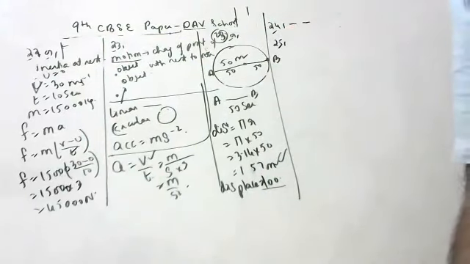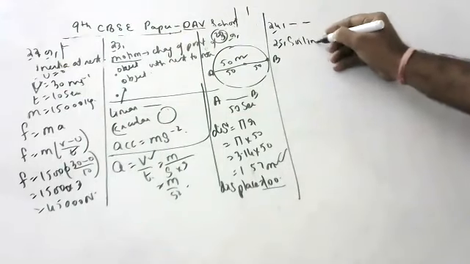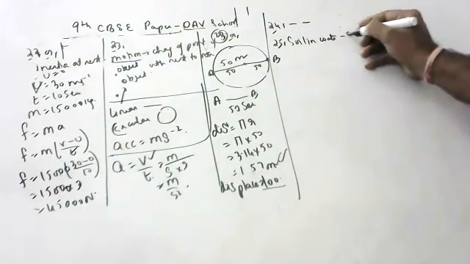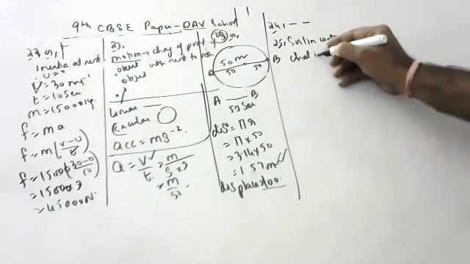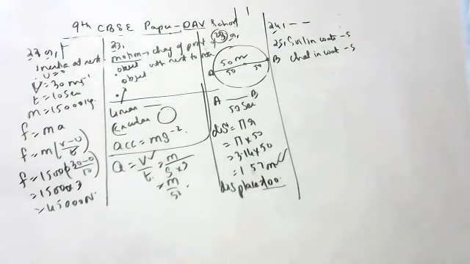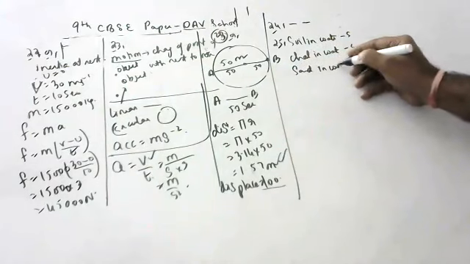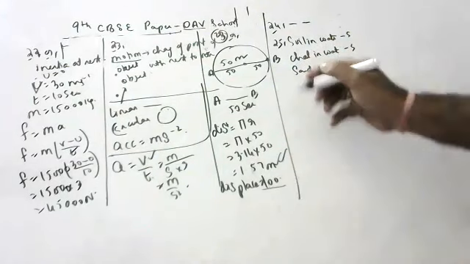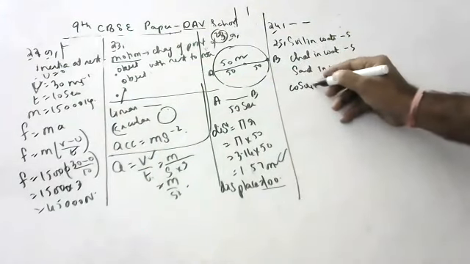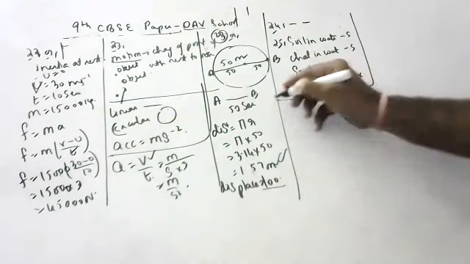25th question. Which of the following is not a suspension? Soil in water is a suspension. Chalk in water is also a suspension. Sand in water is also a suspension. Then copper sulfate in water is not a suspension. Okay, next.